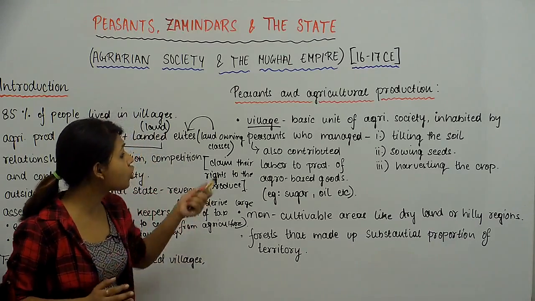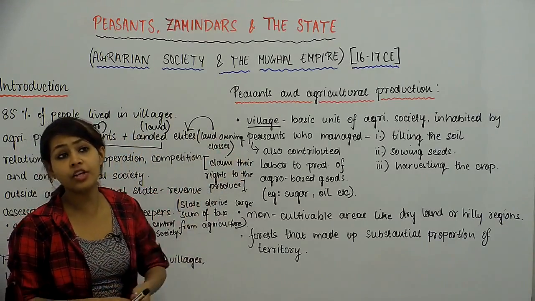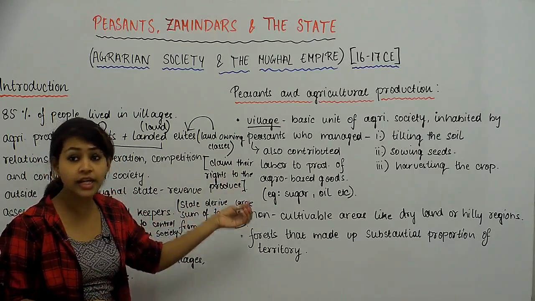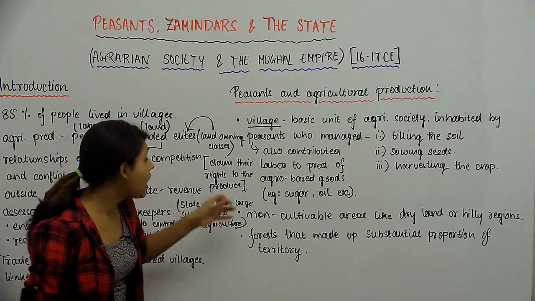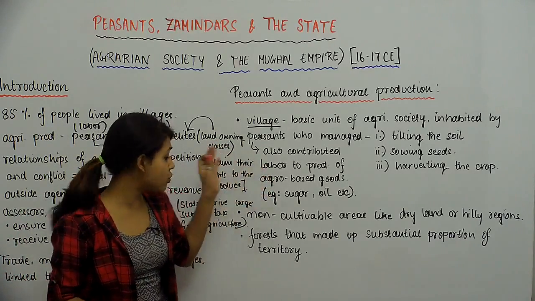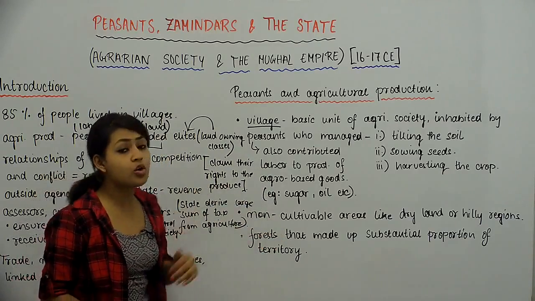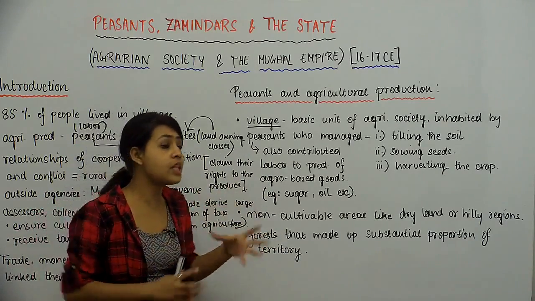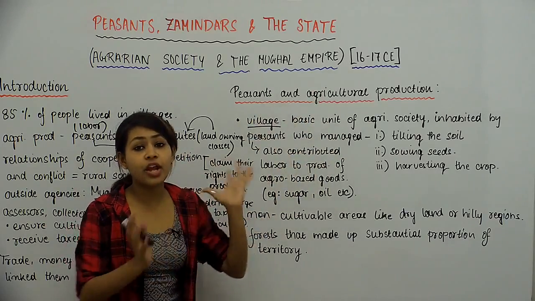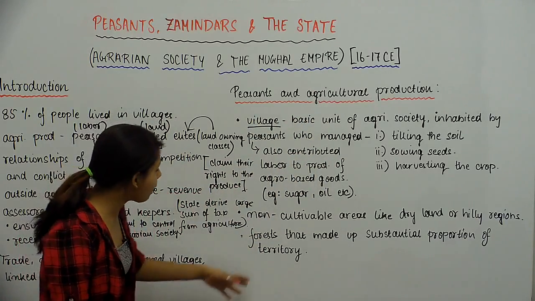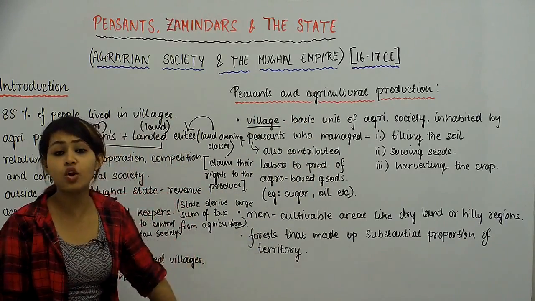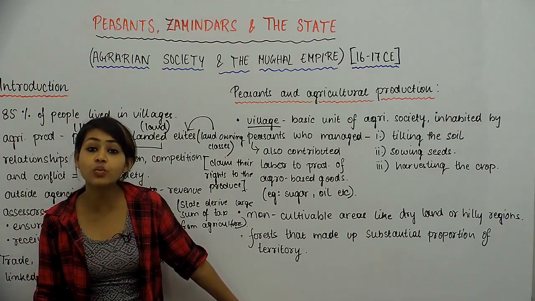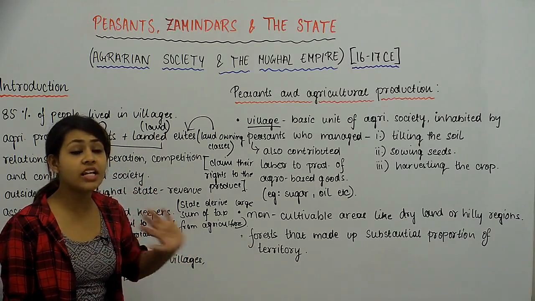But these are not the only things that come under agrarian society or agricultural society. What we're going to see later is that along with villages, we're also going to have to look at non-cultivable areas. These also come under the entire set of agrarian societies that we talk about, and we also see that forests are also a very important part, because these existed in very vast expanses.